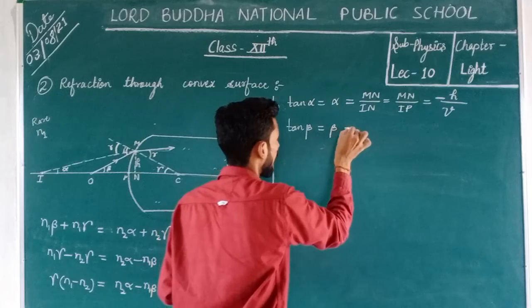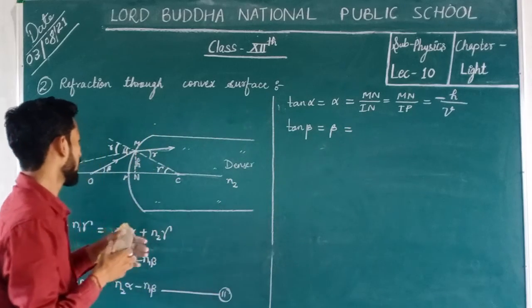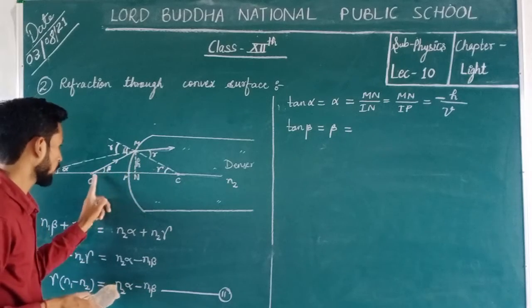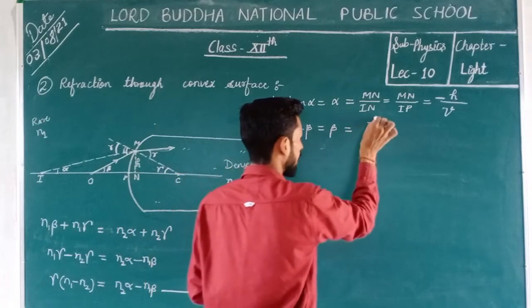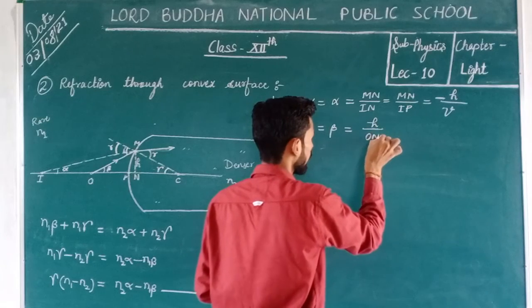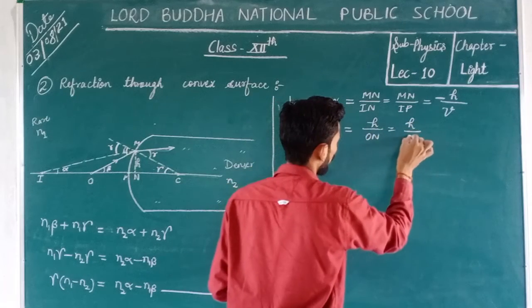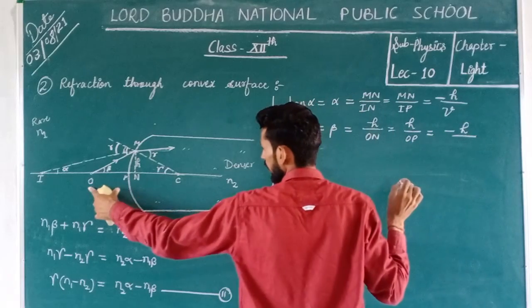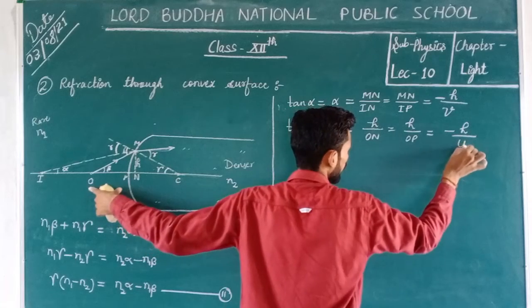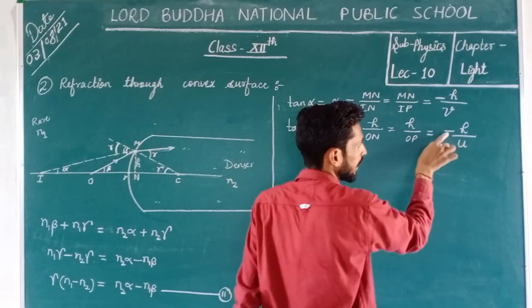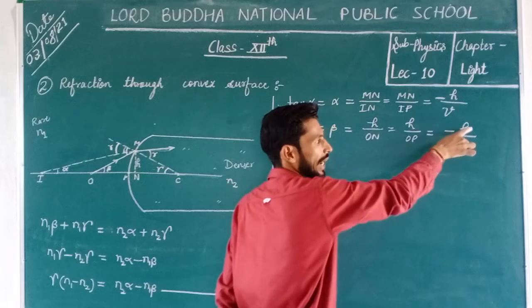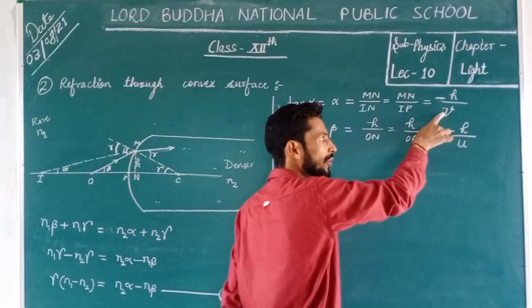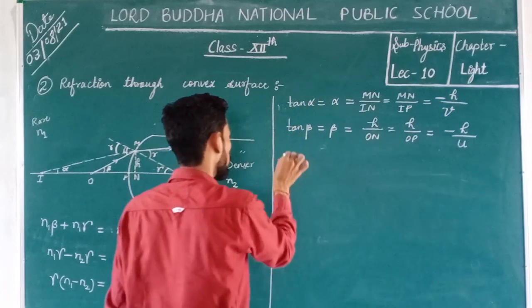and tan beta is equal to beta, and it will be equal to, beta is here, so in this triangle OMN, h upon ON, so it will be h upon ON, and that's equal to h upon OP, that's equal to minus h upon u, this is the distance of object, so it will be written as u, and for this u there is the negative sign. Okay, this negative sign is not for h, rather this negative sign is of u, and here also this negative sign is of v, not of h, okay.